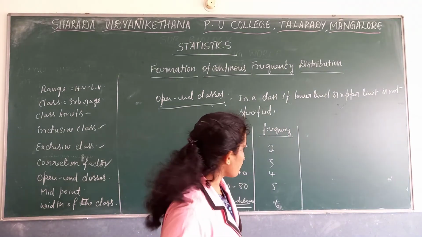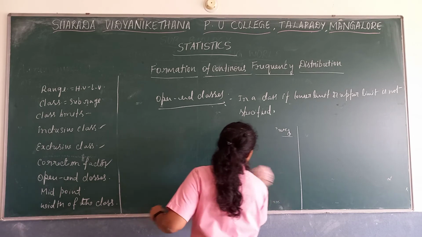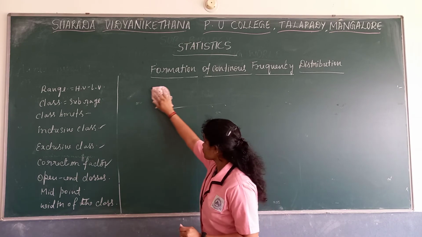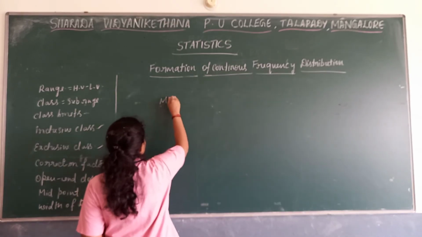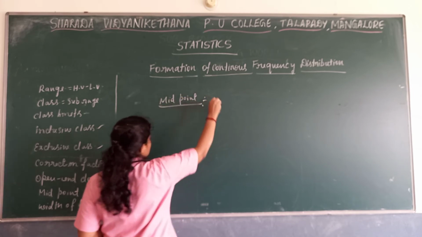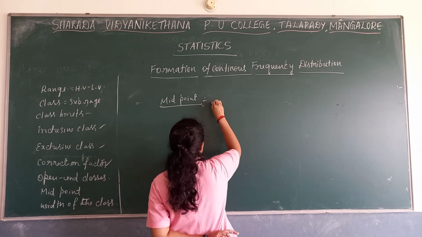Next comes the midpoint and width of the class. Midpoint is nothing but the central value or the middle value of the class.